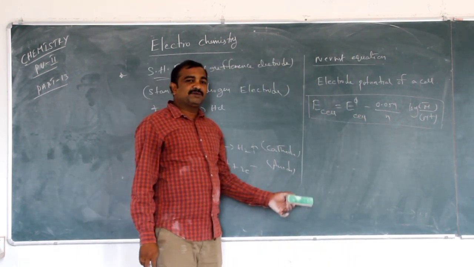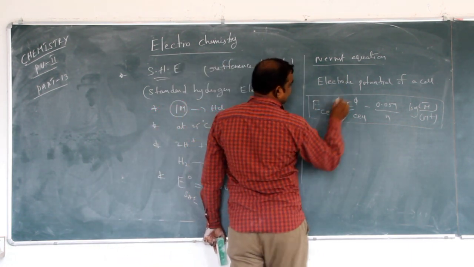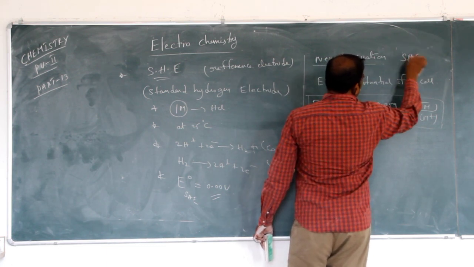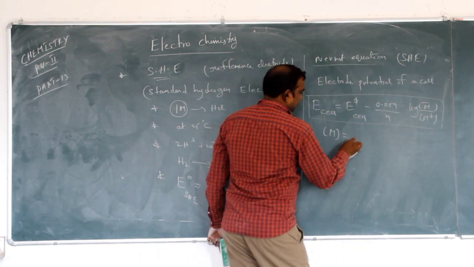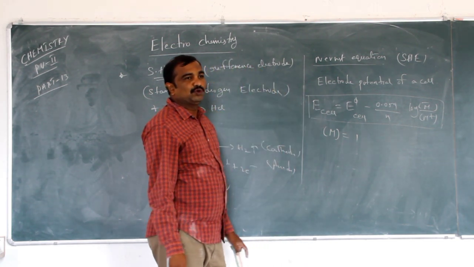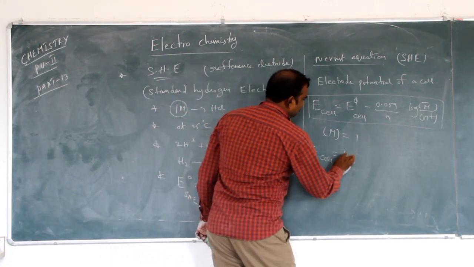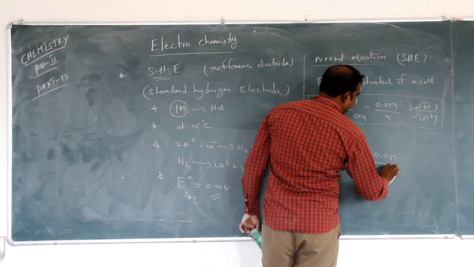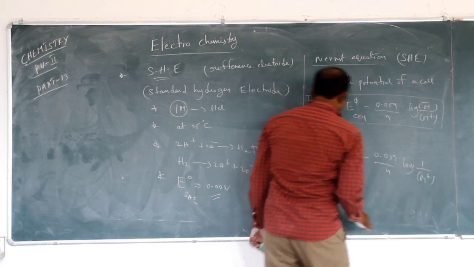Here you can calculate the electrode potential by using the standard hydrogen electrode potential, by using the concentration. That means here the M concentration, purely metal, is equal to 1. So finally E cell = E0 cell - (0.059/n) log(1/M+ concentration).